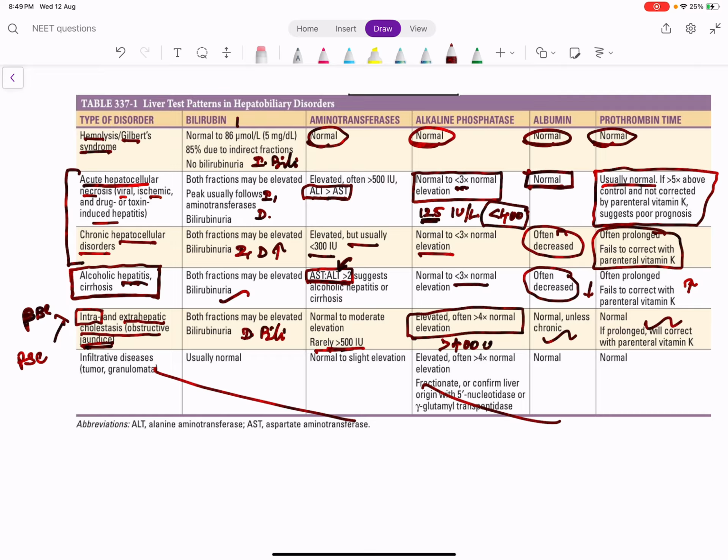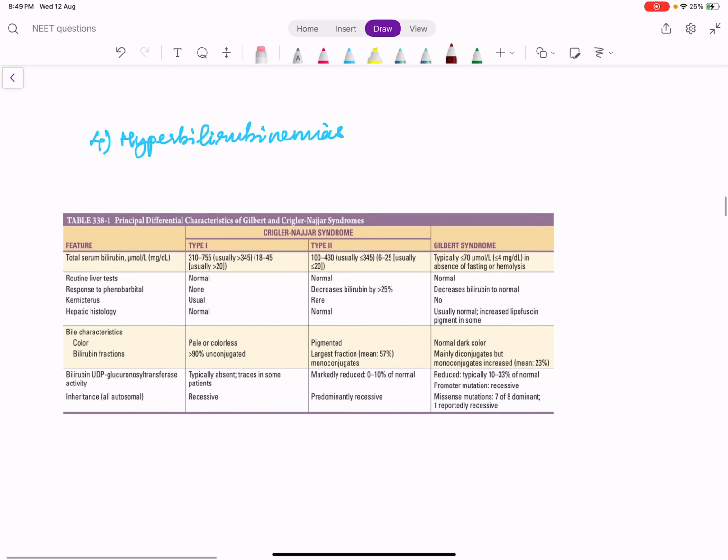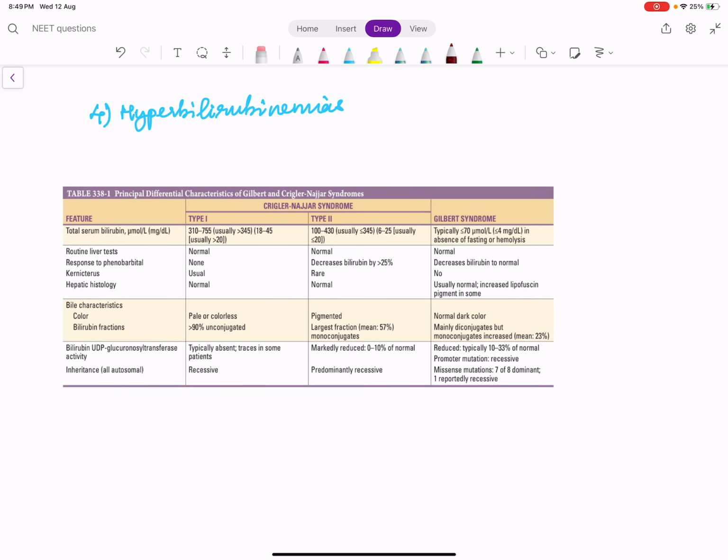In cholestasis, we have extrahepatic cholestasis and intrahepatic cholestasis. Extrahepatic cholestasis, always do imaging. Intrahepatic cholestasis could be PBC. How will you diagnose? By sending AMA. And how will you diagnose PSC? By sending for P-ANCA levels or ASCA levels. How will be the picture? Direct bilirubin will be elevated more than 15%. ALP will be high. GGTP will be high. Albumin and prothrombin time will be normal, right? So the same type of table we are repeating again and again.